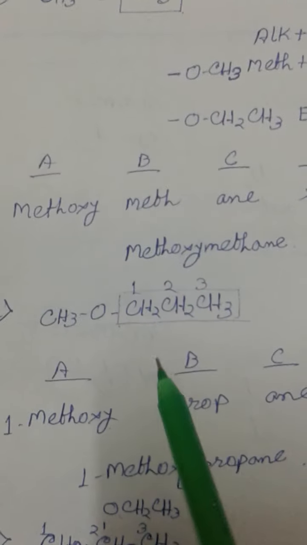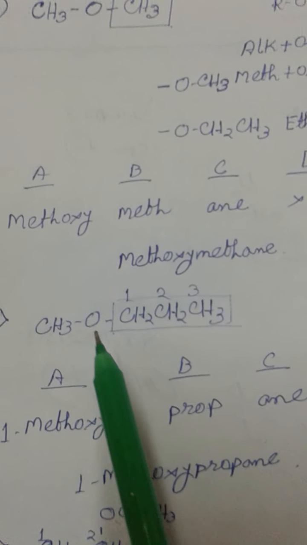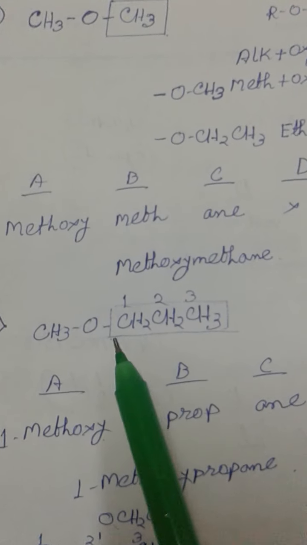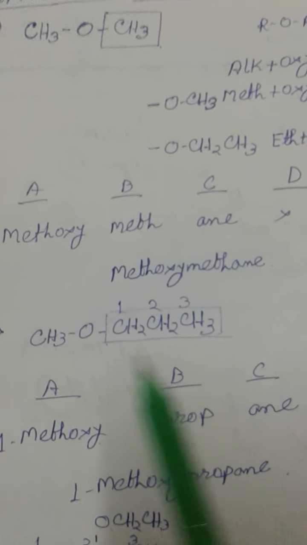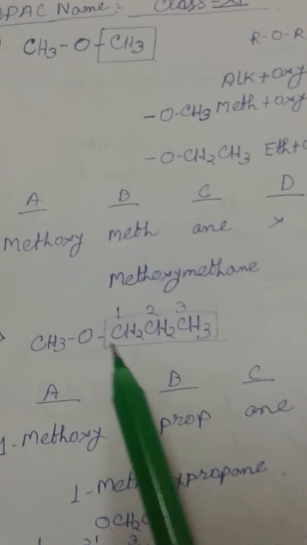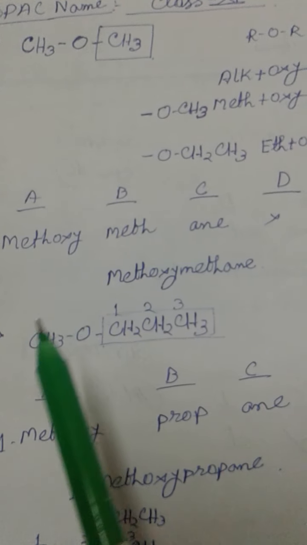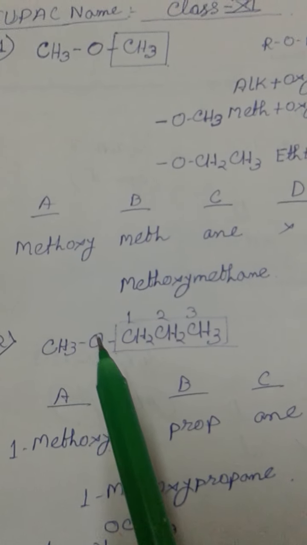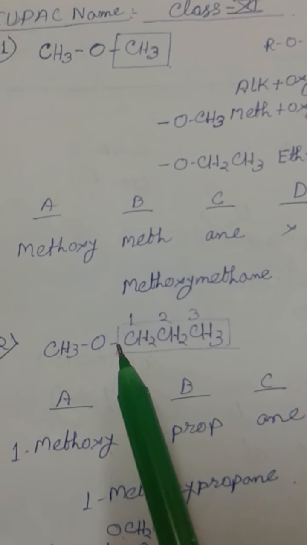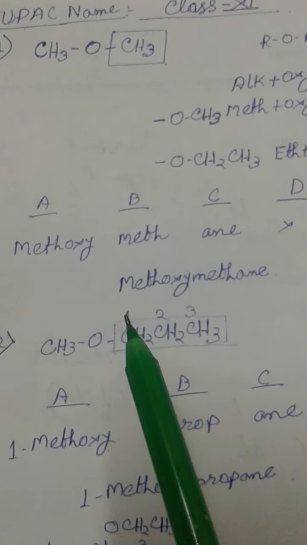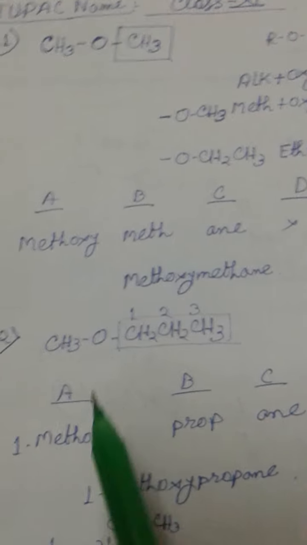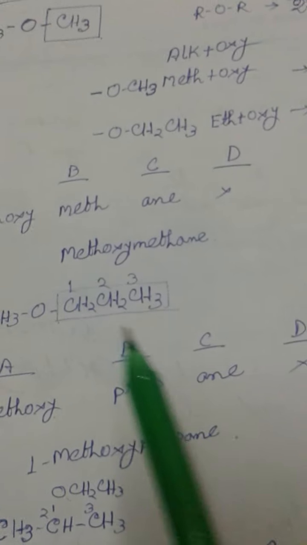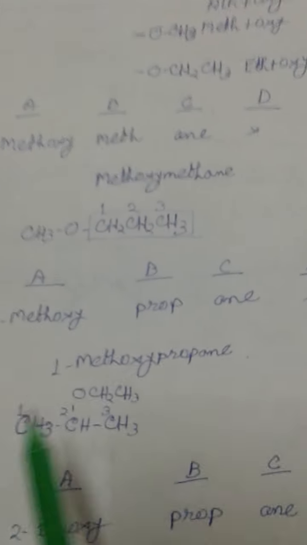For the next example, here are two different carbon chains with the oxygen atom, so the chain with maximum carbon, that is 3 carbons present here, is considered as the main chain, and the rest of the carbon chain with oxygen is an alkoxy, so it is a side chain. So this is methoxy, and it is joined with the main chain at the first carbon, so it is 1 methoxy, and for 3 carbons it is prop, and carbon single bond, so ane, so 1 methoxy propane.